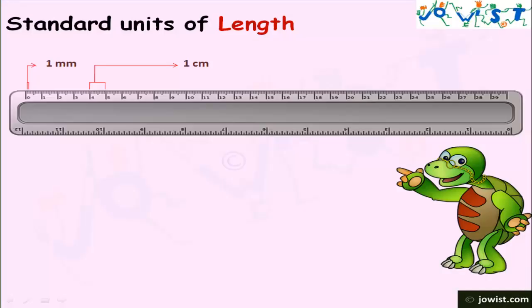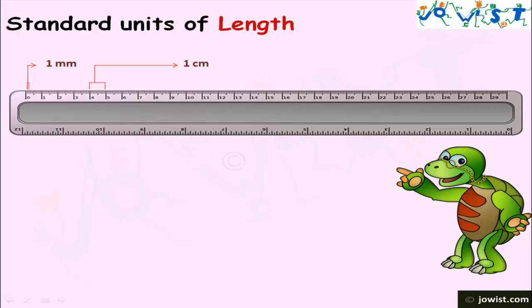Standard units of length. If we take a scale, it has a standard labeling of millimeter and centimeter. The small line represents 1 millimeter and the bigger ones are centimeter lines. Distance between one big line to other big line is 1 centimeter.